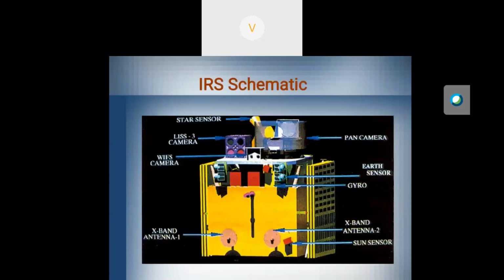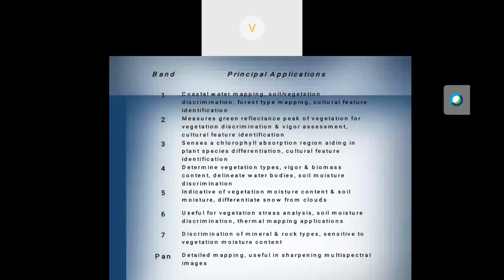This is the example for the IRS camera, the IRS satellite. Here is the star sensor, LISS-3 camera, and PAN camera. The PAN camera can only take the black and white image. For example, every camera is supported by a different number of bands. So you can see here, for example, LISS-3 will support 4 bands. This is one of the examples.